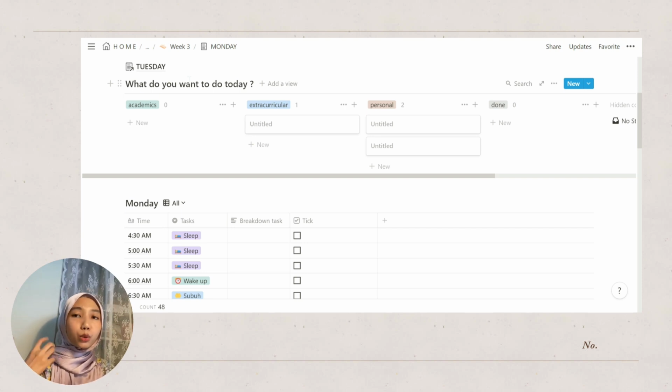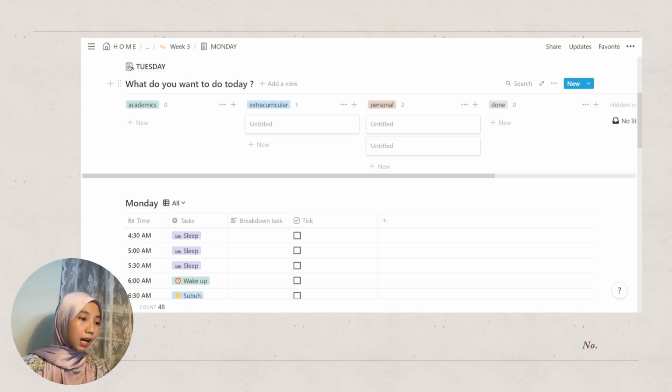Because when I make a to-do list, somehow or other, I just feel mentally burdened with the tasks that I would need to do. But if I ask myself the question, what do you want to do today, Mira, then I would basically kind of mentally manipulate myself that, oh, these are the tasks that I wanted to do this morning, so might as well do it because I wanted to do it. I wonder if you understand. But it works for me, I guess, and that is what I also try to implement in my Notion.